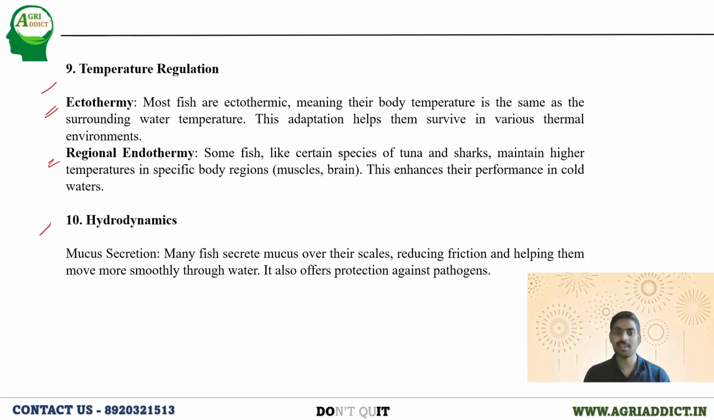Here, some fishes like tuna and sharks maintain higher temperature in specific body regions, that is in muscles and brain. Means throughout the entire body they will not maintain the higher temperature, but in particular regions, that is in muscles and brain, they maintain higher temperature. Okay, this enhances their performance in cold waters as well. In order to perform efficiently in the cold water, they are maximizing their temperature in muscles and brain particularly, not throughout the body.